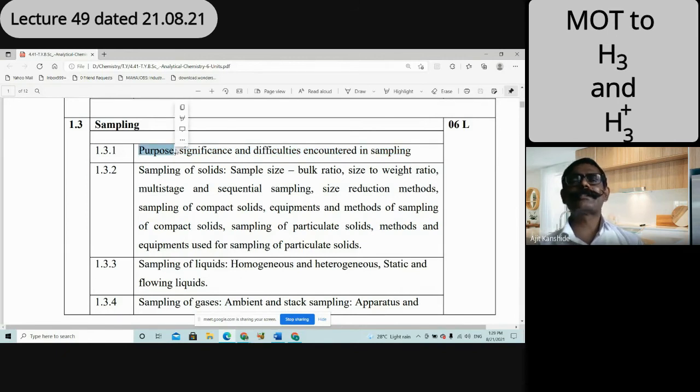What is the purpose of sampling? See, data remains large in statistics or in chemistry. A material that we have to analyze can be very large. If we have to analyze the water from a river, there is too much water. Even if we consider water from the Dhamapur Dam, too much water is there. Will we analyze it completely? It is not possible and not needed also. When you go to the pathological laboratory and give your blood for testing, do you give the complete blood for testing? Not needed at all and not worth it.